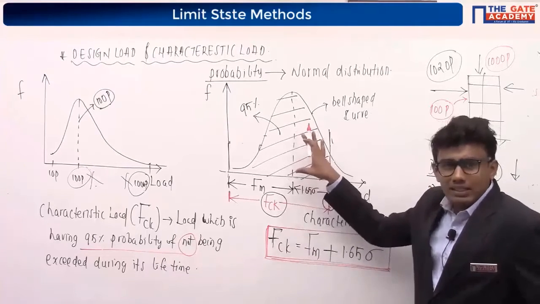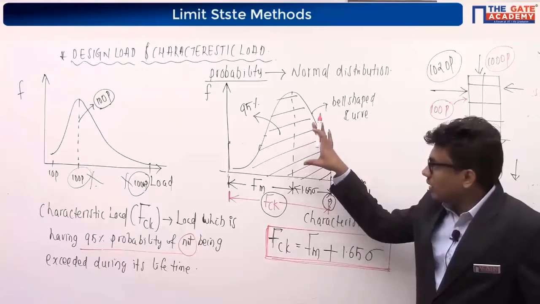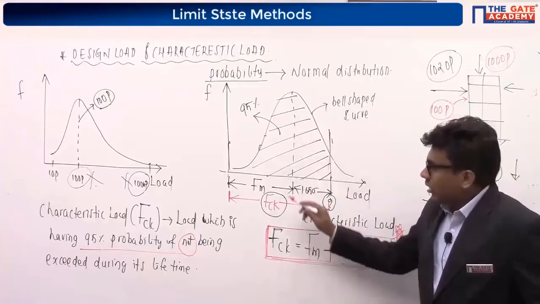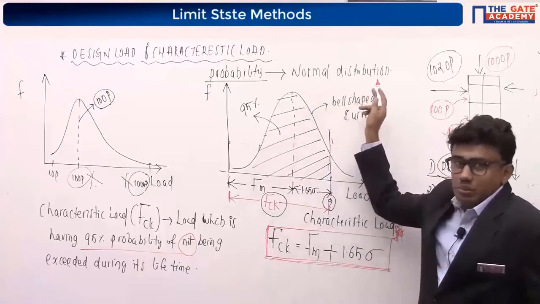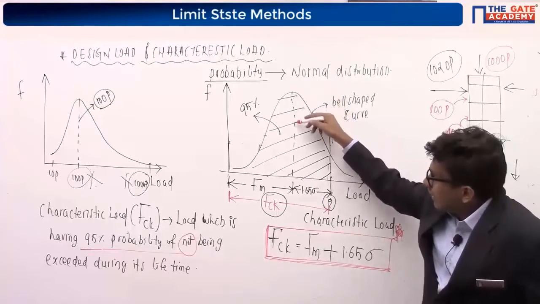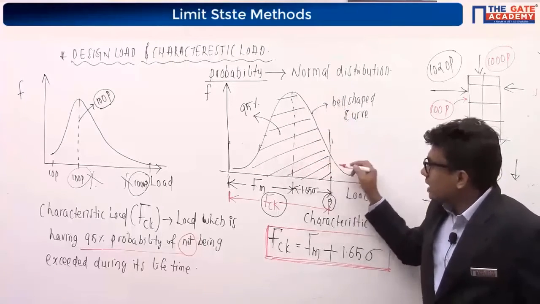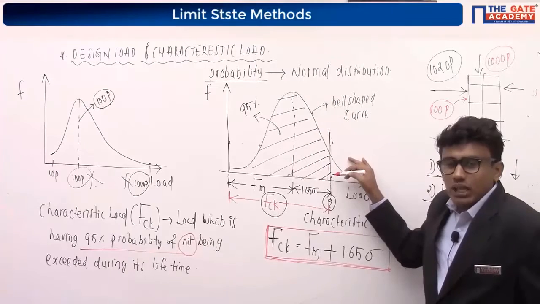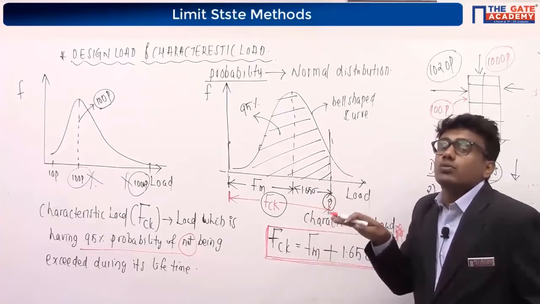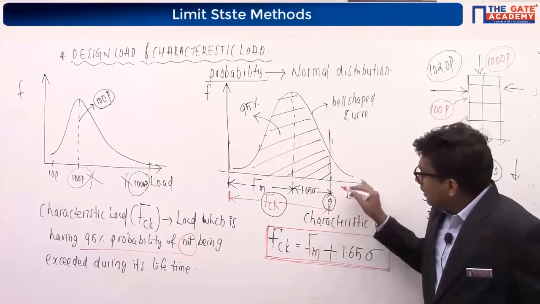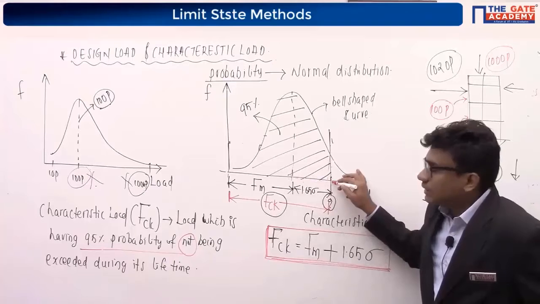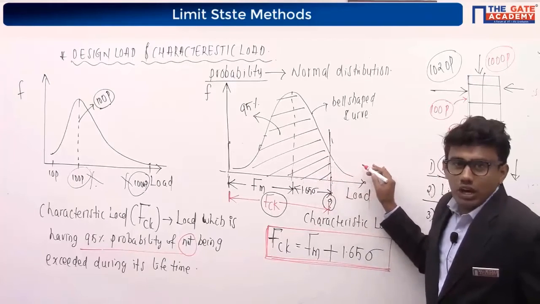If you remember this graph, this figure, you can easily remember this equation. When we consider this normal distribution, we get a bell-shaped curve. This is the middle, around 50%. But as per IS 456-2000, the characteristic load is that load which has a 95% probability of not being exceeded during its lifetime. That 95% probability is coming around here. This is 50, this is 95, and the remaining portion is 5%.